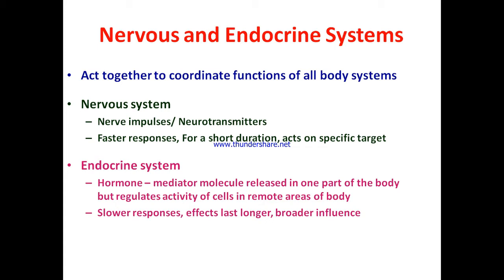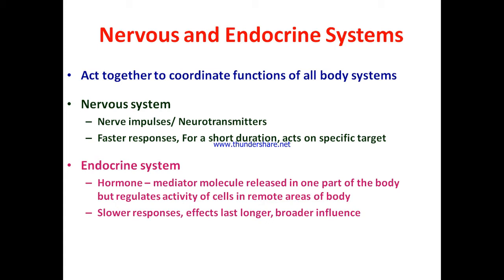These hormones are mediator molecules released in one part of the body into the blood, which reaches the different parts of the body and regulates the activity of cells in remote areas.